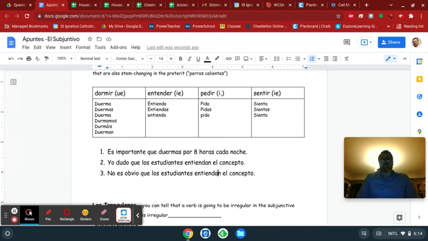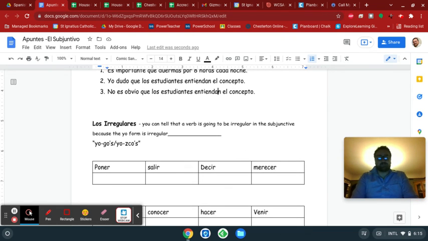Okay? So just keep that in mind, that just because something has a trigger, some little phrase, doesn't mean that it's a subjunctive. All right? So that is the first category of irregular verbs. That's any verb that in the present indicative was a stem changer.